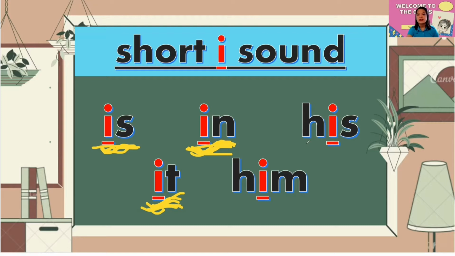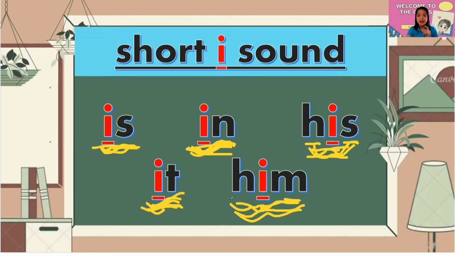Perfect. Now we have the sound I. All right, let's blend it. His. Again, his. Again, his. Perfect. His. Very good. Now, let's have this one. He. Again, E. So we will read this one. Him.